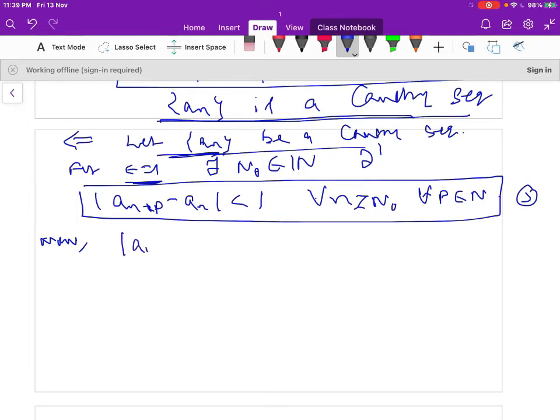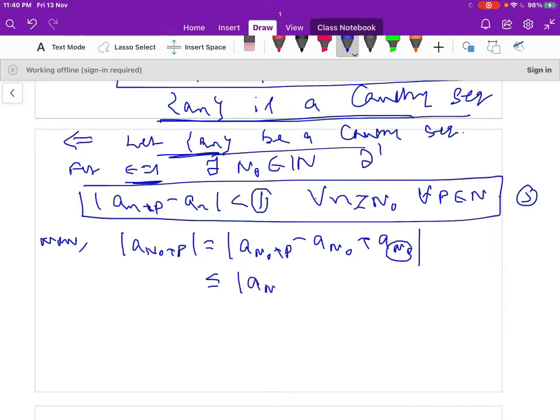Now consider modulus of a_{n0+p}, that is equal to modulus of (a_{n0+p} minus a_{n0}) plus a_{n0}. Here I added and subtracted a_{n0}. This n0 depends on the value of epsilon, where epsilon is 1.